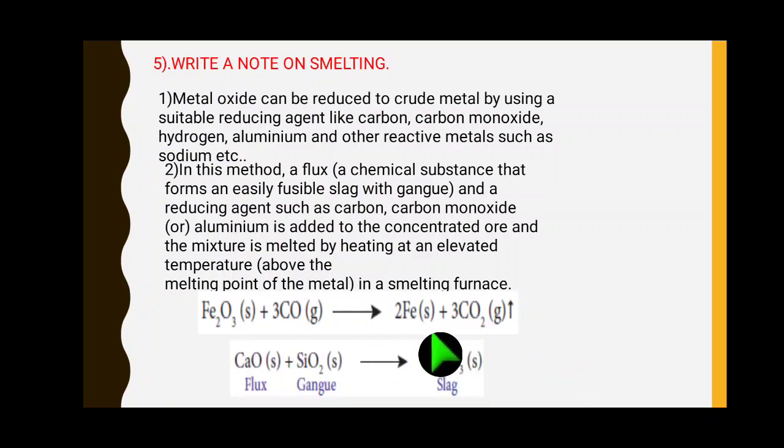Okay, in this process when we use the flux, it combines with the gangue, the non-metallic impurities, and turns to slag. It is not required, right? It is eliminated. It is an insoluble impurity, slag, calcium silicate. So after forming the metal, the slag is removed.